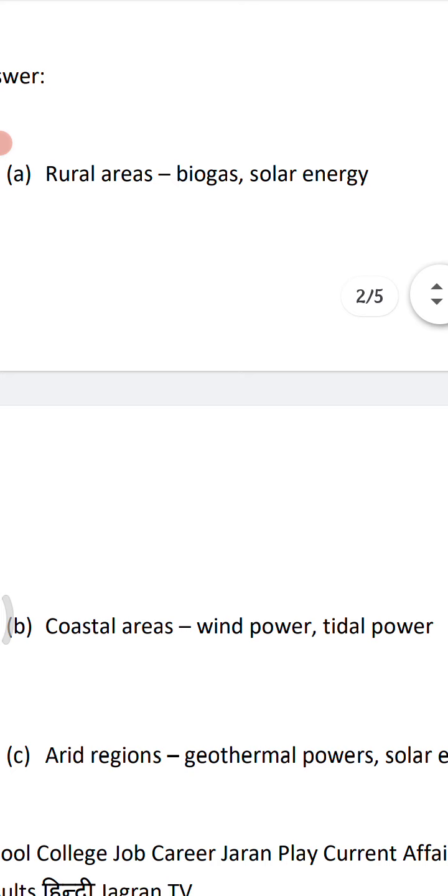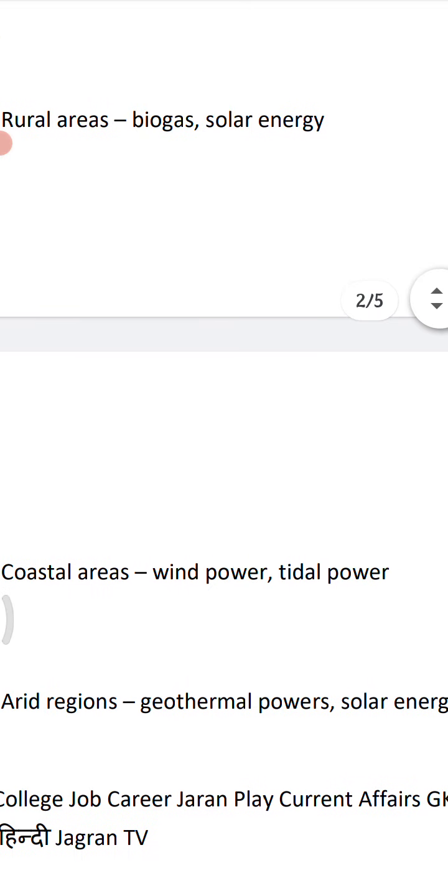Coastal areas, we discussed it. In coastal areas there is abundance of wind energy, so wind power can be used in coastal areas, and at the same time tidal power, because in the sea there are high tides, so we can harness this tidal energy to generate power. So in coastal areas, wind energy and tidal energy.